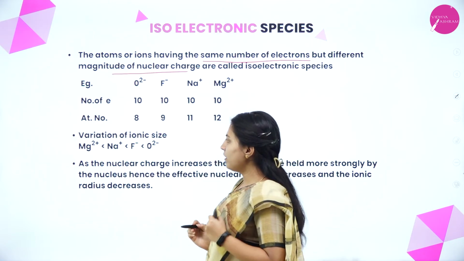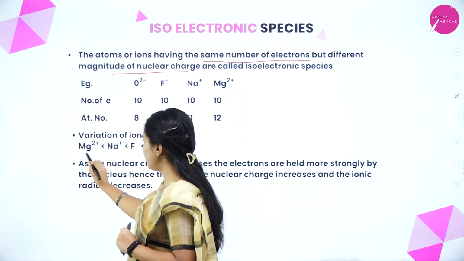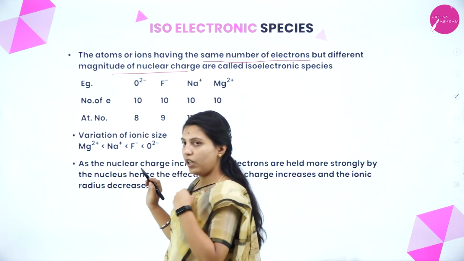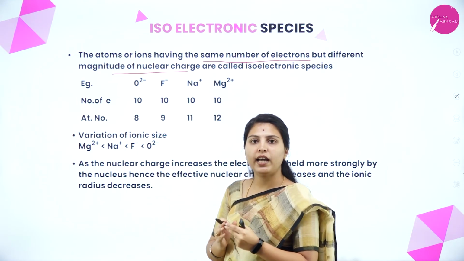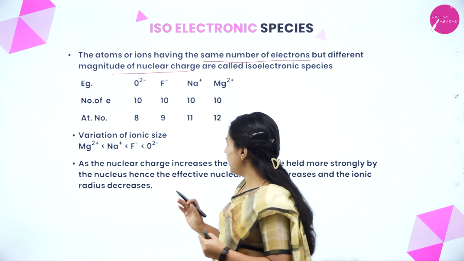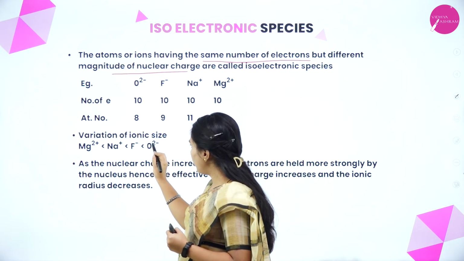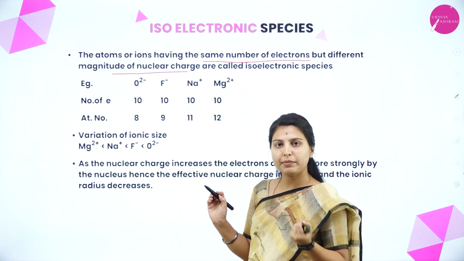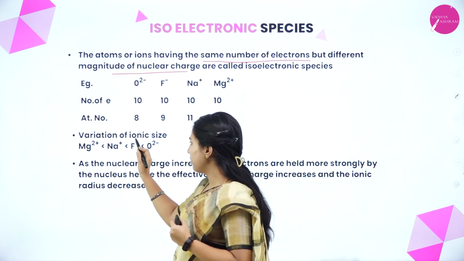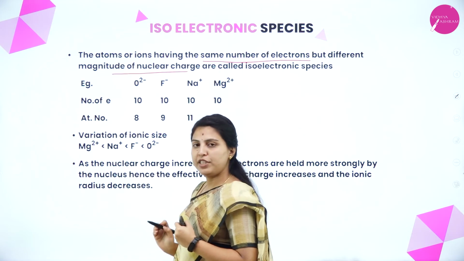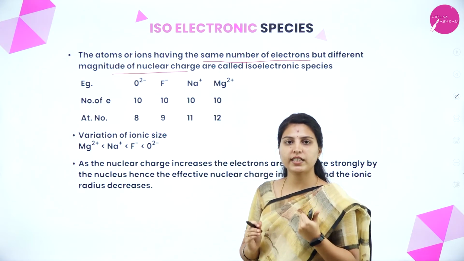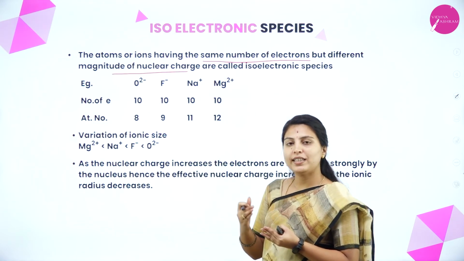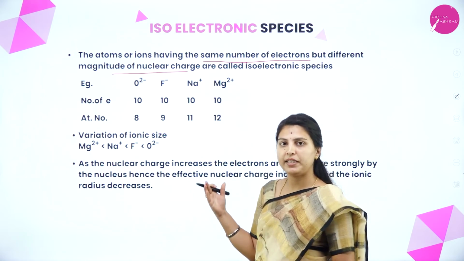We'll see the variation of ionic size. See here, they have given the variation. What variation? If you have a large anionic charge, it will have greater size. Right? O2 minus, it already has atomic number 8, and 2 electrons have been added, so the size will be increased. Again, F minus, then Na plus, Mg2 plus. Whichever has the larger positive charge will be smaller in size. Wherever the anionic charge is larger, the larger will be the size.